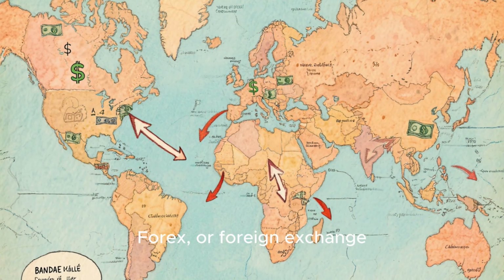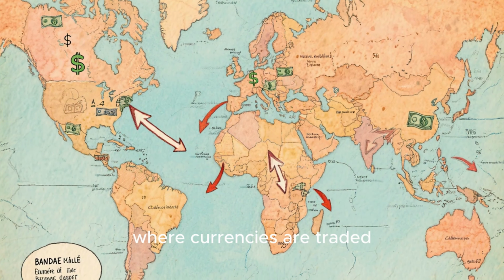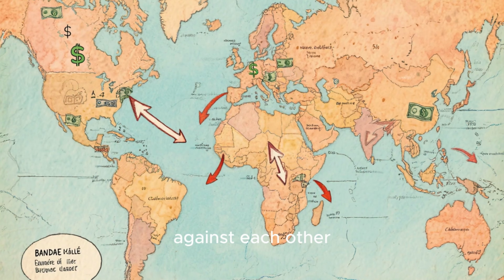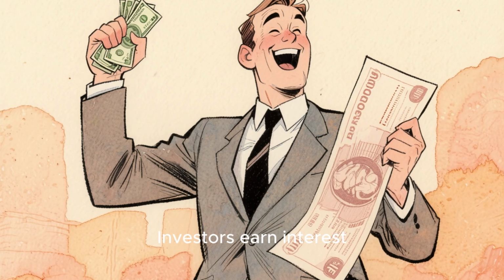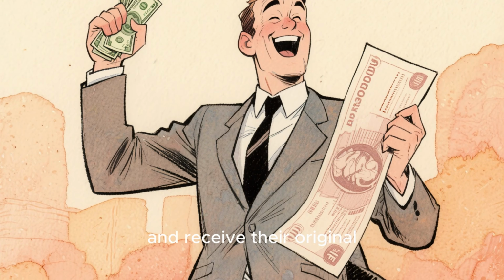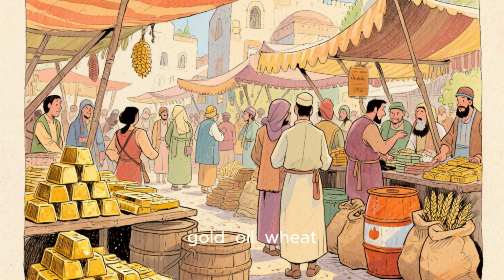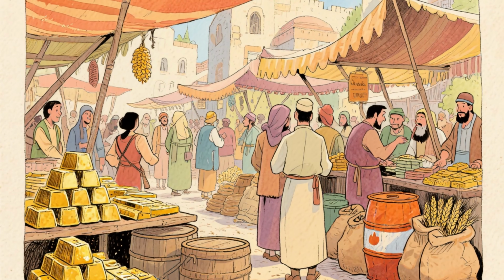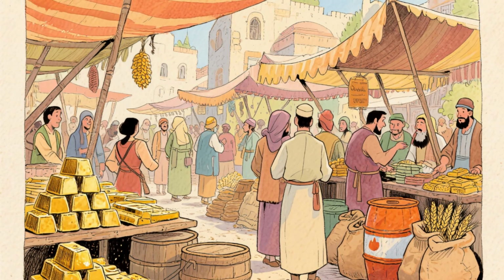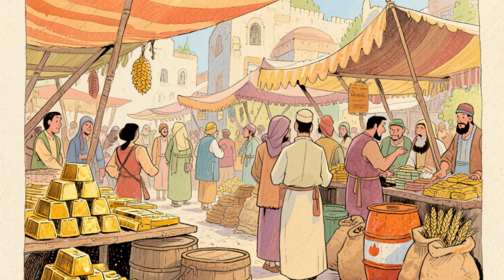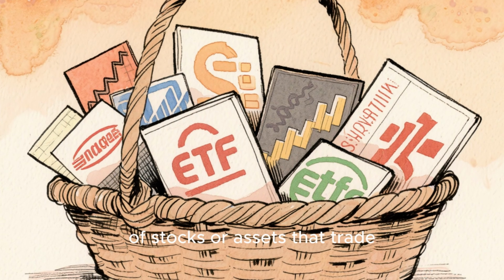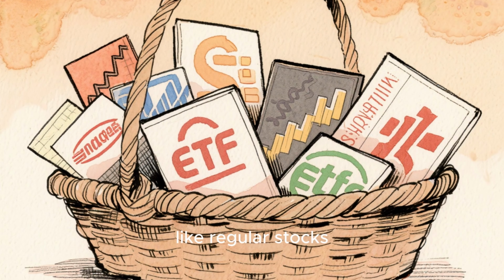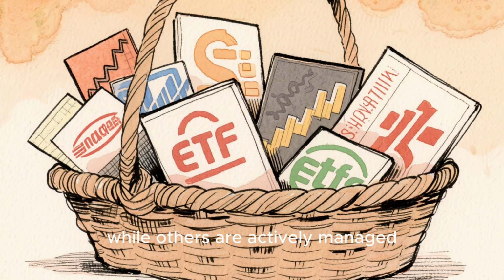Forex, or foreign exchange, is the market where currencies are traded against each other. Bonds are loans investors give to companies or governments. Investors earn interest and receive their original money back later. Commodities are basic goods like gold, oil, wheat, and natural gas. They're raw materials used across the economy. ETFs are baskets of stocks or assets that trade like regular stocks. Some track indexes, while others are actively managed.